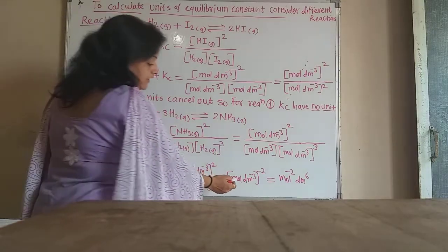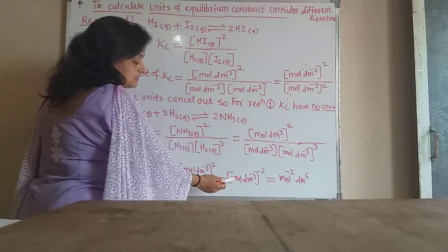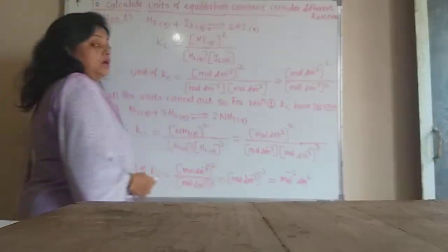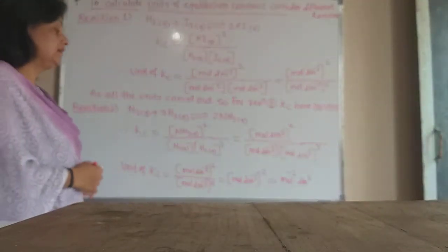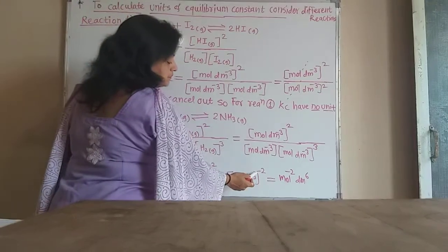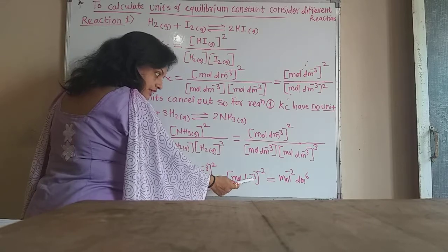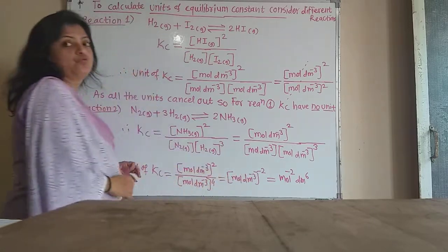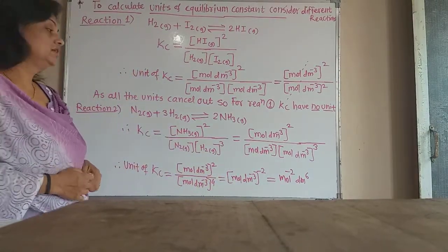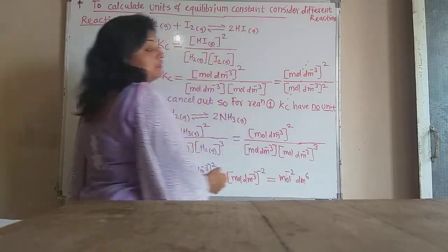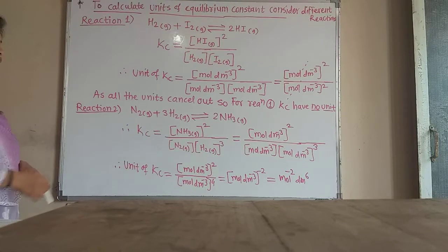And by the rules of powers, it becomes moles raised to minus 2 into decimeter raised to minus 3 into minus 2, that becomes plus 6. So moles raised to minus 2, decimeter raised to 6. Now this is the unit of Kc for this second type of reaction.